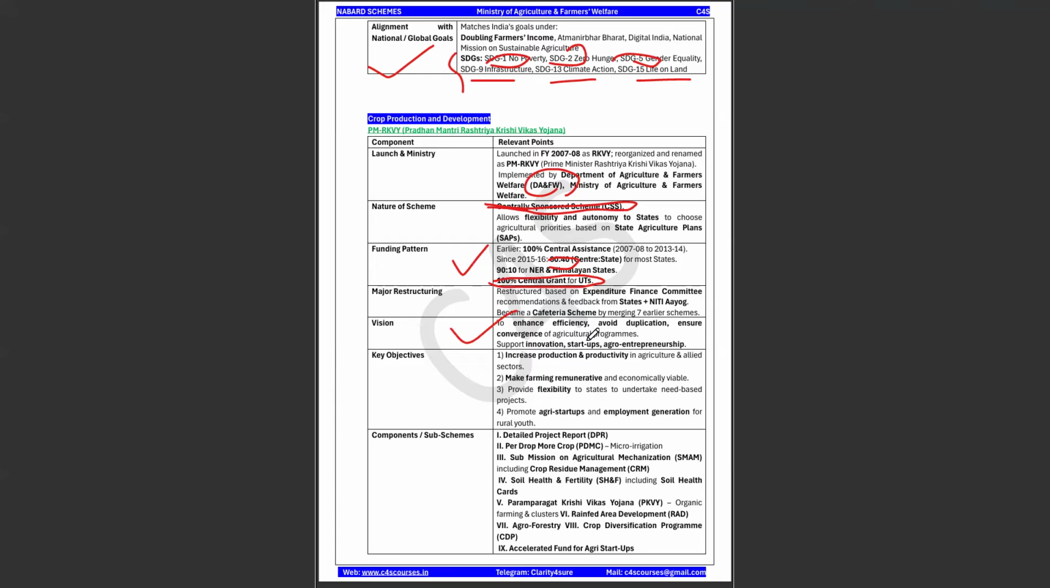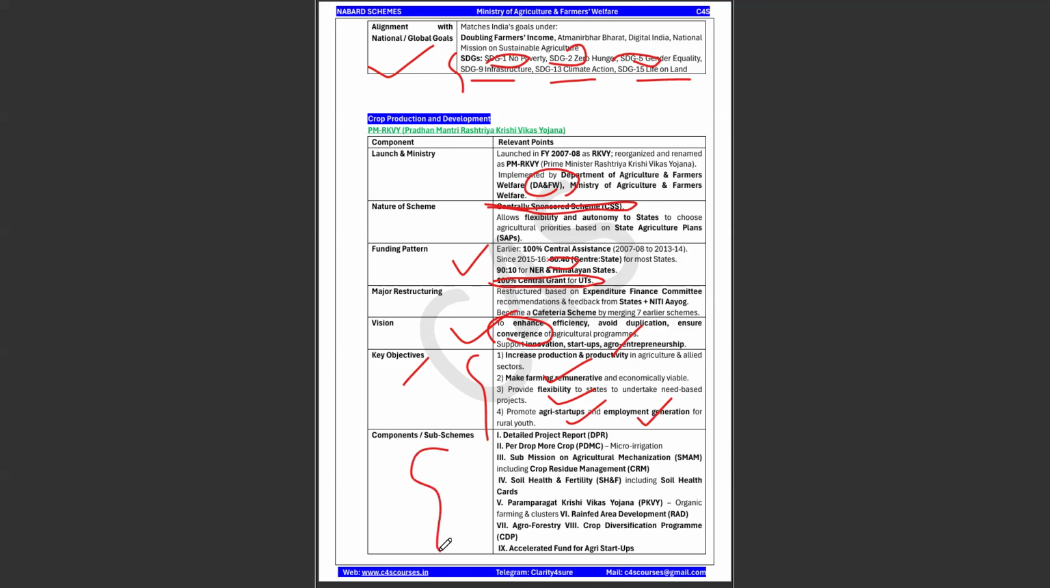To enhance efficiency, avoid duplication, and ensure convergence of agricultural programs. It is nothing but the convergence of many agricultural programs. What is the key objective? You have to see to this. Increase production and productivity, make farming a remunerative and economically viable sector. It provides flexibility to undertake need-based projects to the state governments, promote agri startups and employment generation.